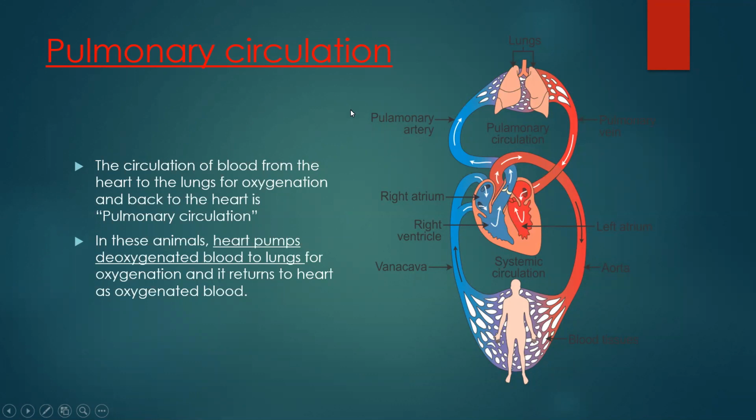And pulmonary circulation means what? Circulation between the heart and the lungs is called pulmonary circulation. Pulmon means lungs, okay? So circulation between the heart and the lungs is called pulmonary circulation.